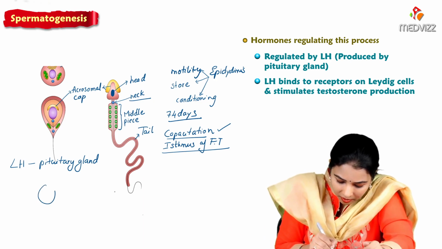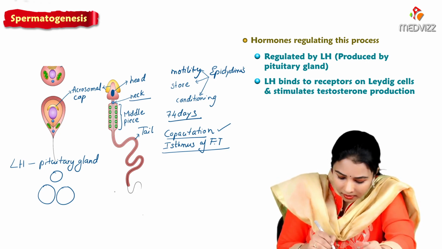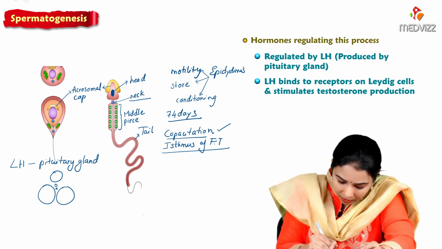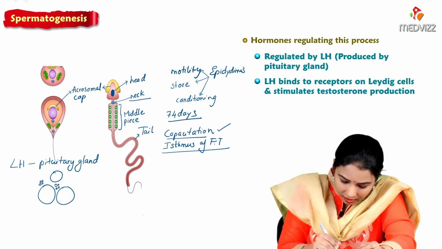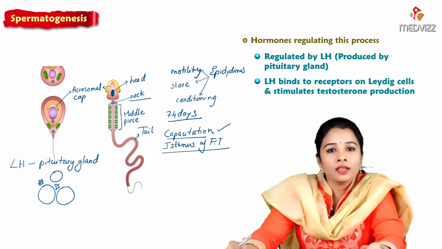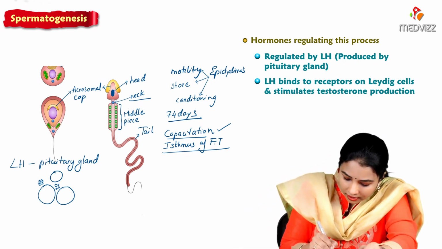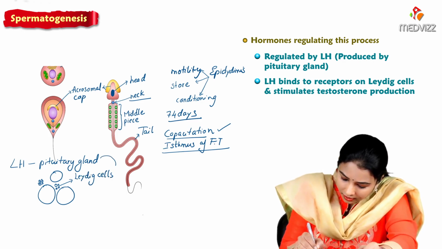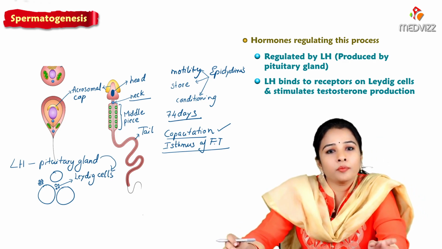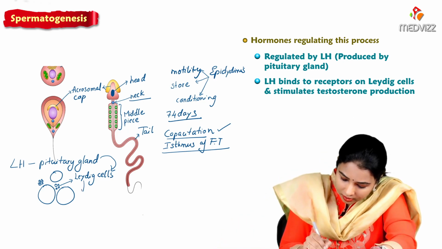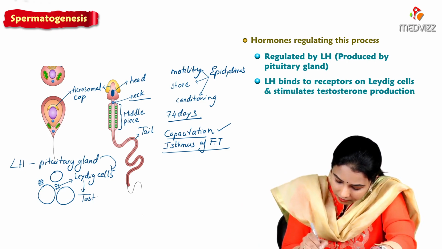So we already know the seminiferous tubules are like this, containing Sertoli cells and the germ cells, which further divide to form spermatogonia and so on. In between these cells, clusters of cells are present within the connective tissue between the seminiferous tubules, called Leydig cells. So the LH will go and bind to the Leydig cells and stimulate them to produce testosterone hormone. So Leydig cells will produce what hormone? Testosterone.